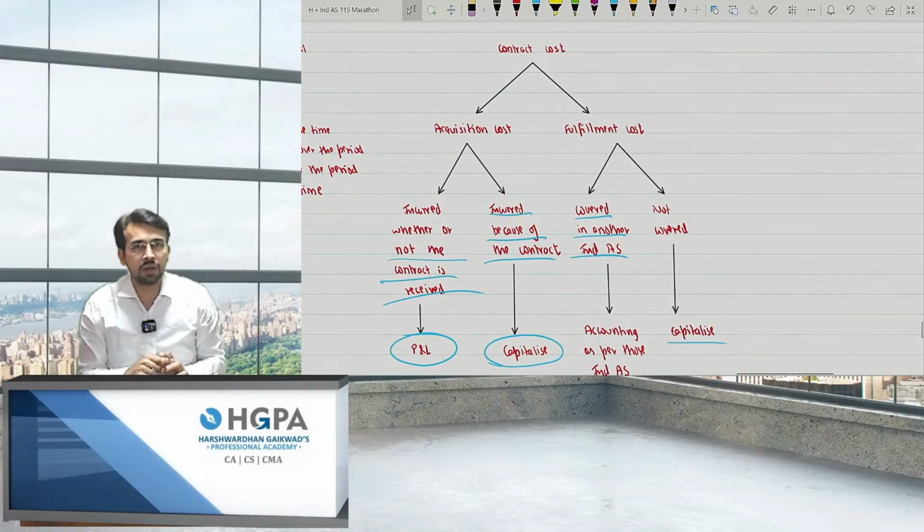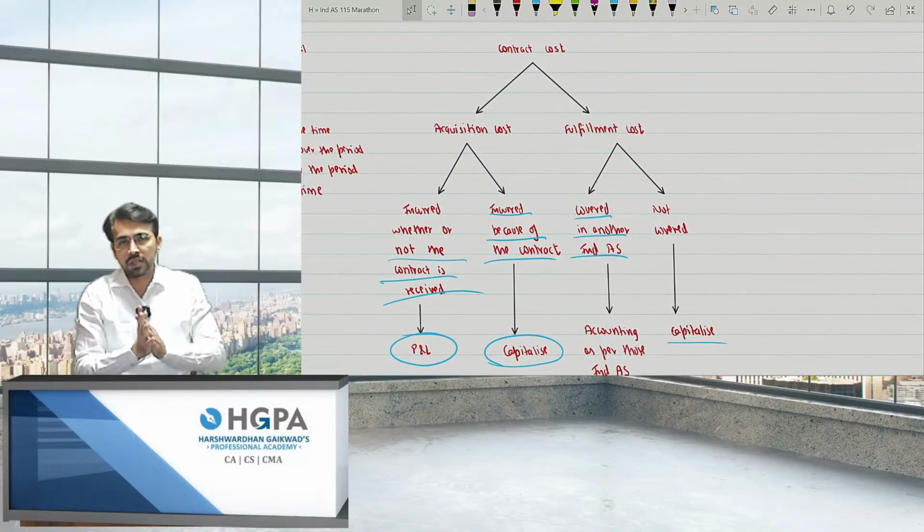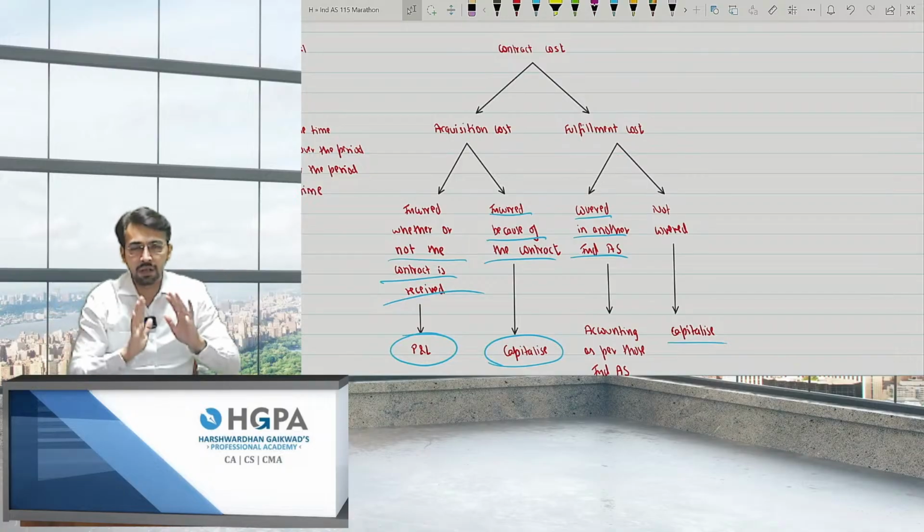So these are the points on contract cost. Basically, 2 types of cost are there. First is acquisition and second is fulfillment.